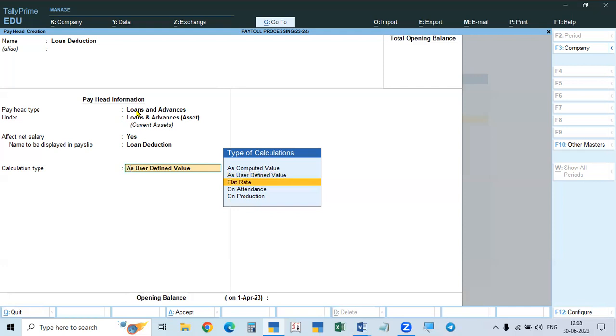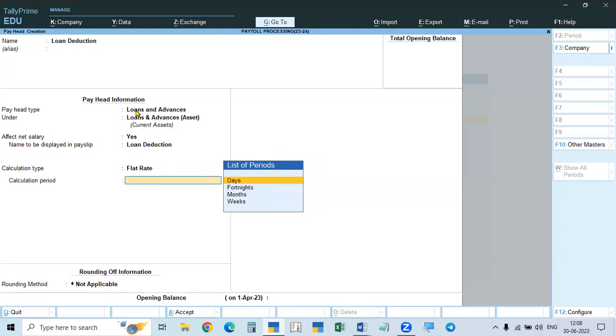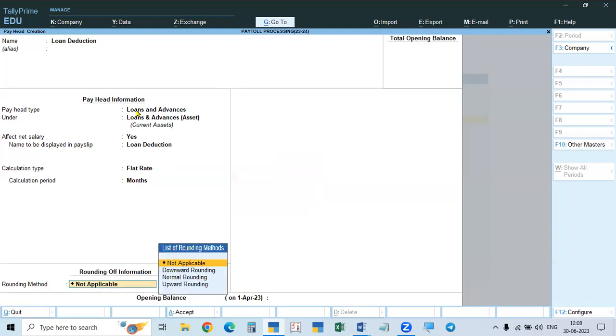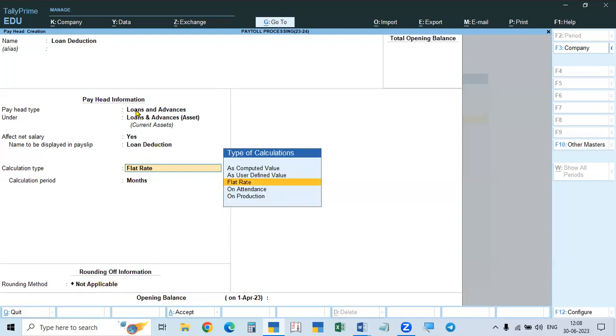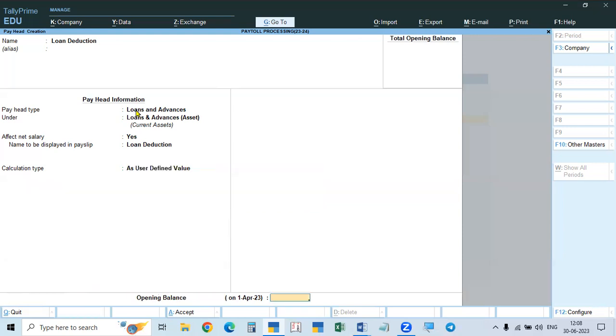So fixed. In such a case, we can take it as flat rate, and every month we will deduct the flat rate. Or if that's not there, whatever you want, you can deduct every month. In such a case, we will take it as user defined. Both loan deduction as well as salary advance.